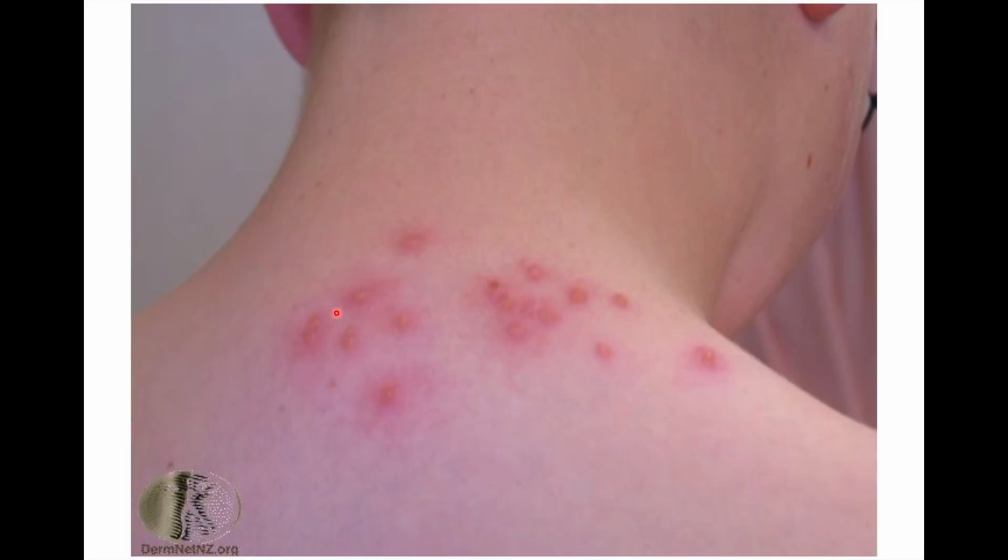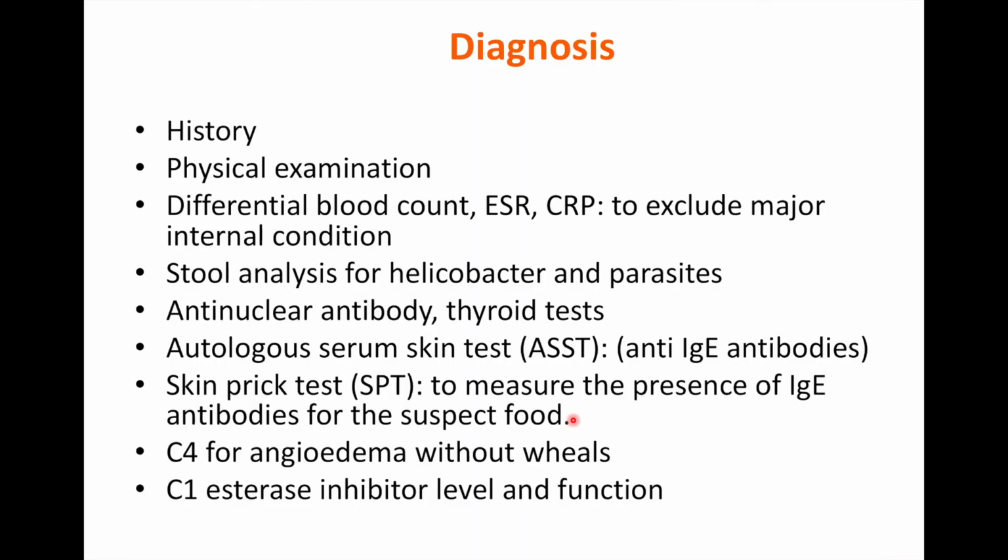This is a picture of papular urticaria. We have multiple monomorphic papules. It's very itchy. It is topped by small vesicles, and sometimes when the patient scratches the lesion due to extensive itching, it will lead to excoriation and the possibility of development of secondary bacterial infection.